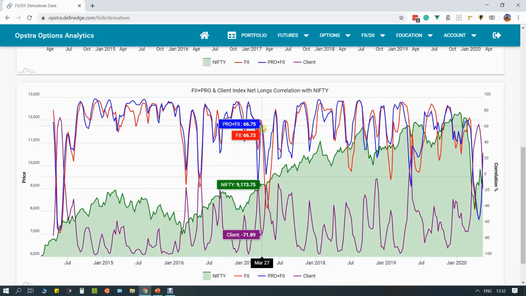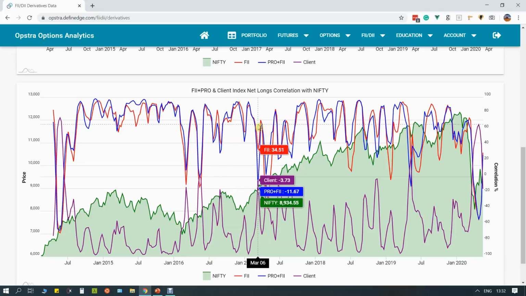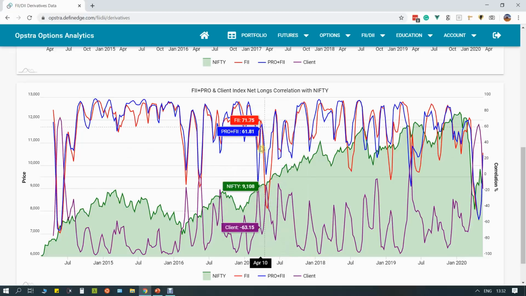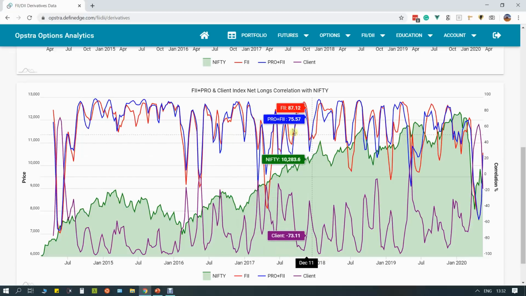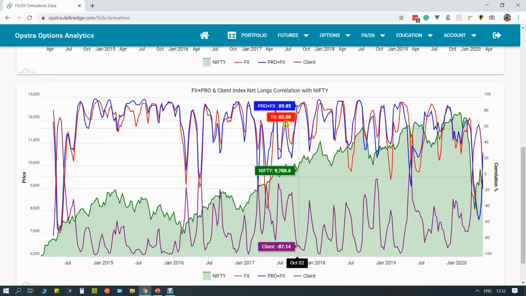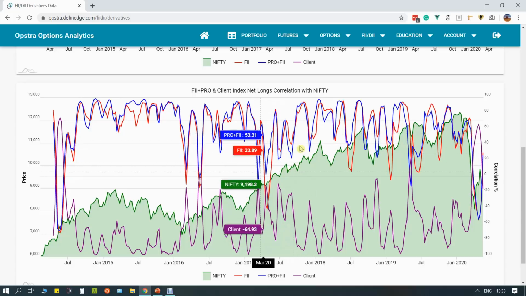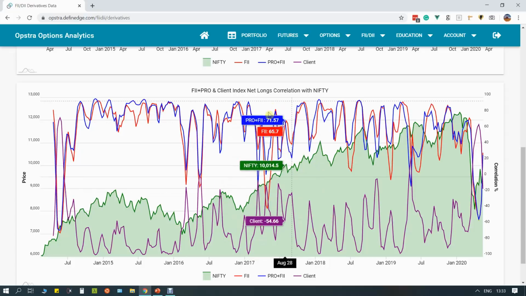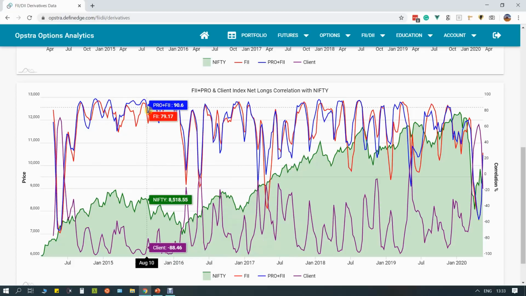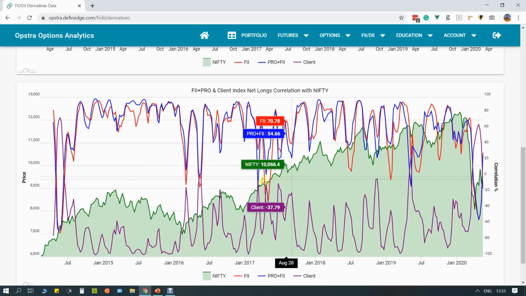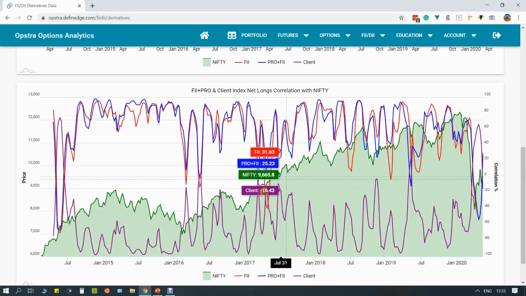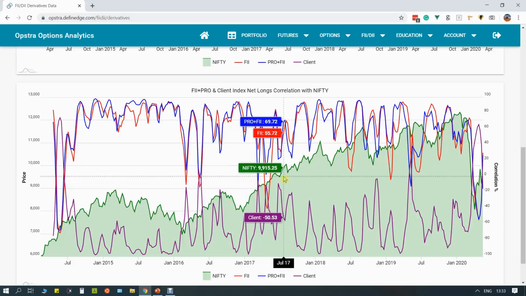And one interesting thing has happened in March 2017. For a major part of March 2017, after March 17, there was a collapse in the correlation of the FII and pros with that of Nifty. It was not as high as it was from before. If you can see, the correlation of the clients has increased and that of the FII pros has decreased, even though the market was going up. Do you know why?